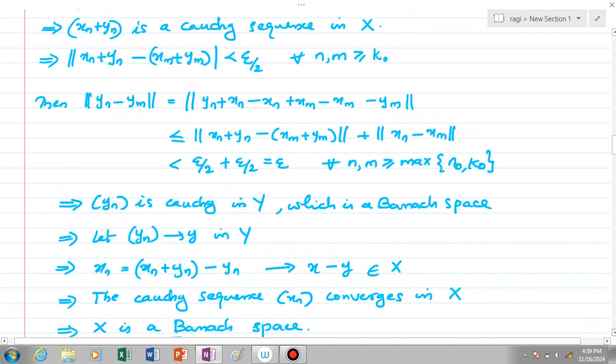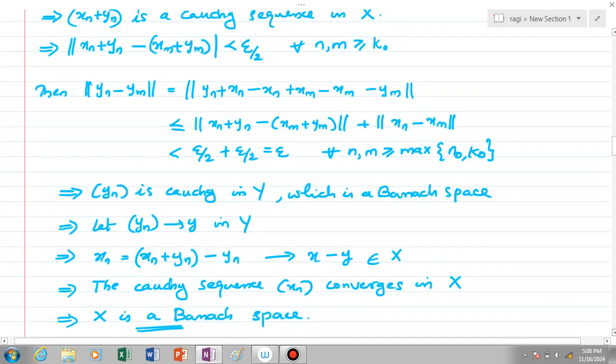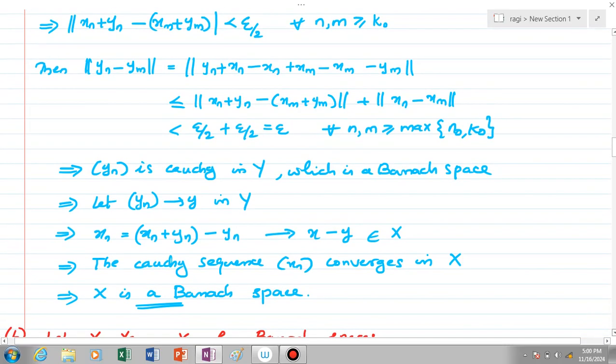Now then xn, which is equal to xn plus yn minus yn, converges to x minus y, which is clearly an element of capital X. Because the sequence xn plus yn converges to small x and the sequence yn converges to small y, this means the sequence xn converges to x minus y in capital X. So we have chosen a Cauchy sequence in capital X and now it converges to some point in capital X. So every Cauchy sequence converges in capital X, which means capital X is a Banach space.